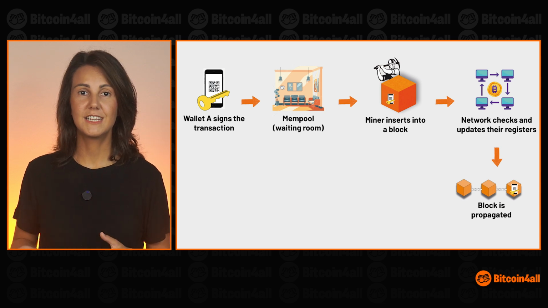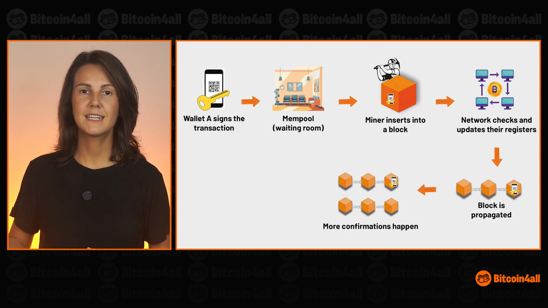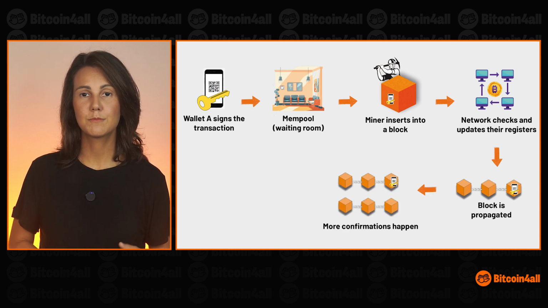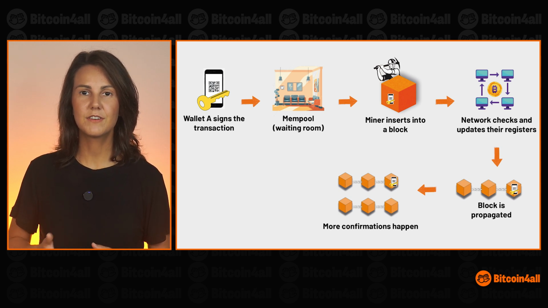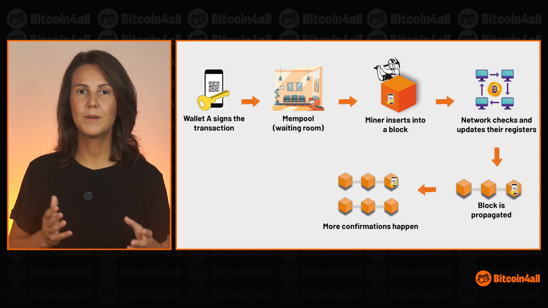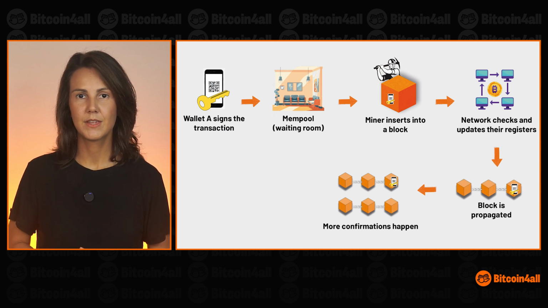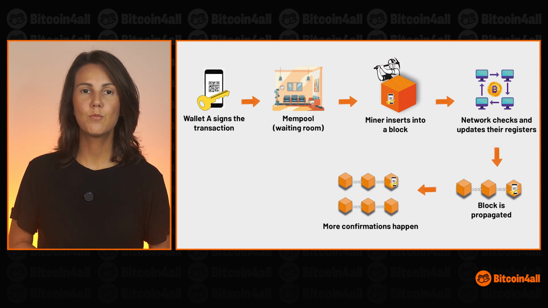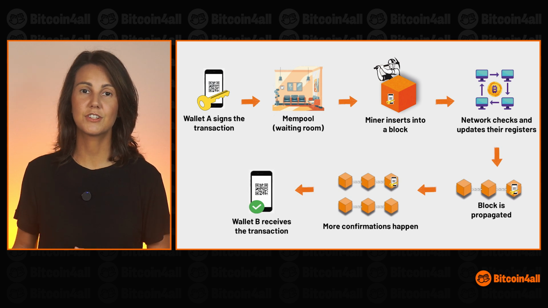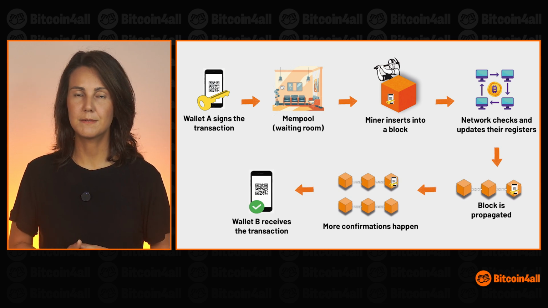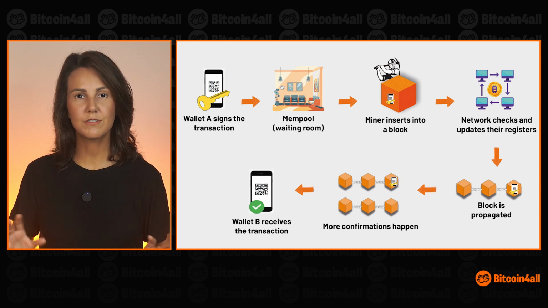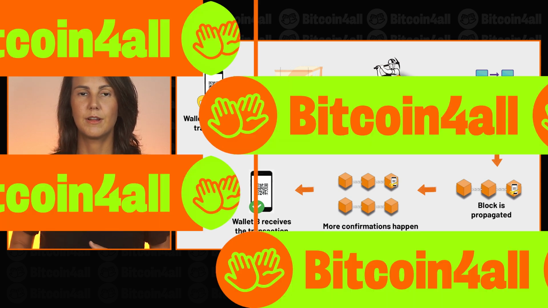When a transaction is inserted into a block, it is said to have been confirmed. As more blocks get mined, more confirmations occur. Generally, a transaction is considered irreversible after 6 confirmations, when 6 blocks have passed. When the confirmations take place, the wallet notifies the user, the transaction is considered to have been received, and the balance is available to be spent. This is how on-chain transactions happen when you send Bitcoin.